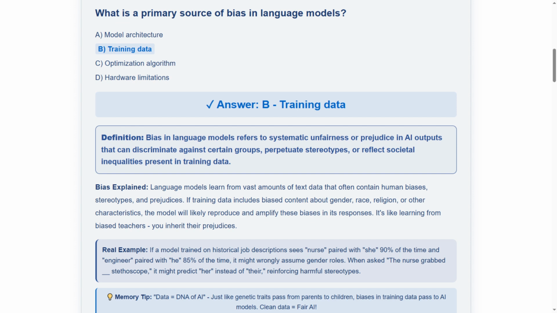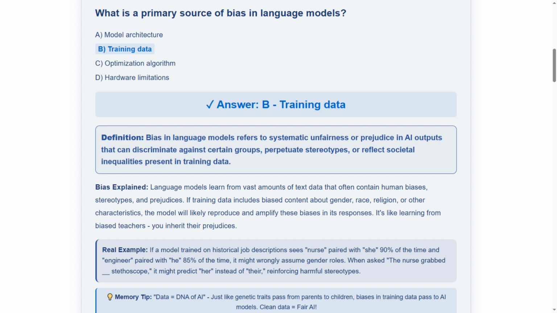The layman explanation tells us that language models learn from vast amounts of text data that often contain human biases, stereotypes, and prejudices. If training data includes biased content about gender, race, religion, or other characteristics, the model will likely reproduce and amplify these biases in its responses. It's like learning from biased teachers. You inherit their prejudices. Simply put, garbage in equals garbage out.